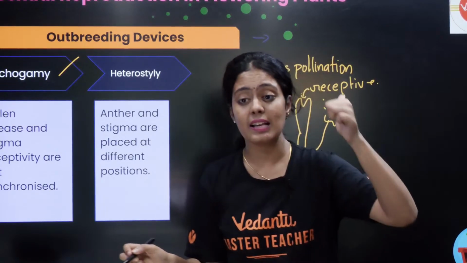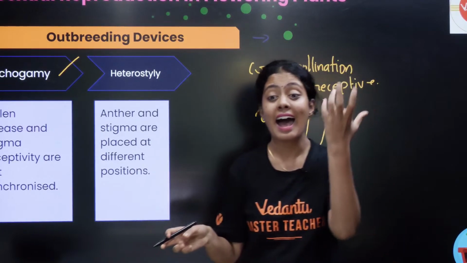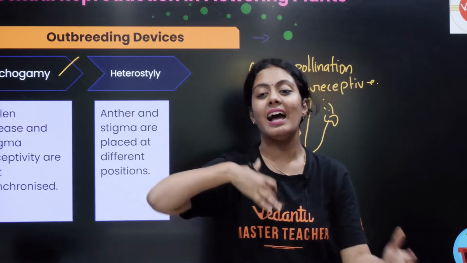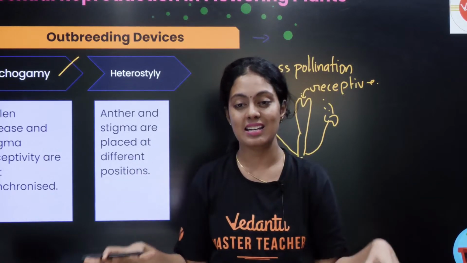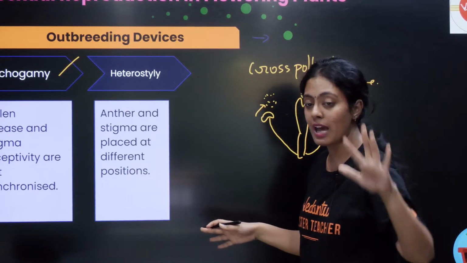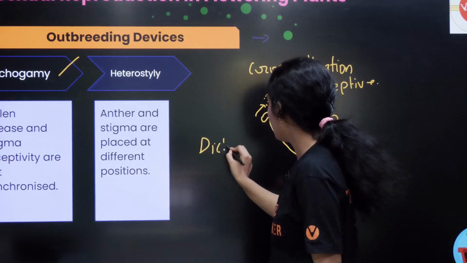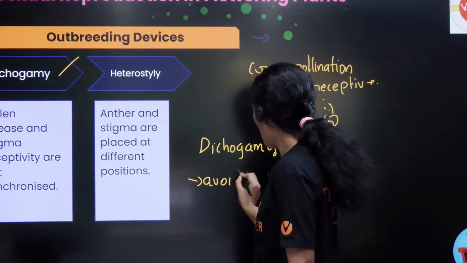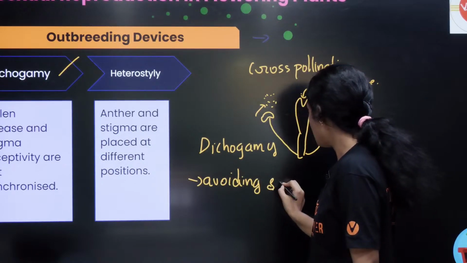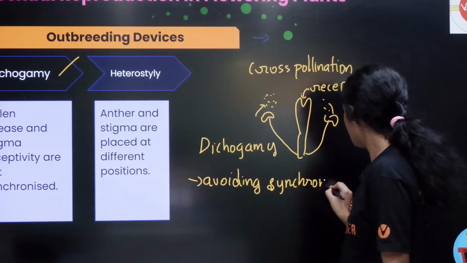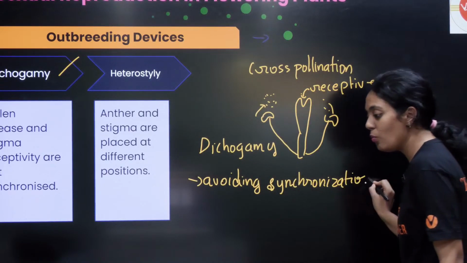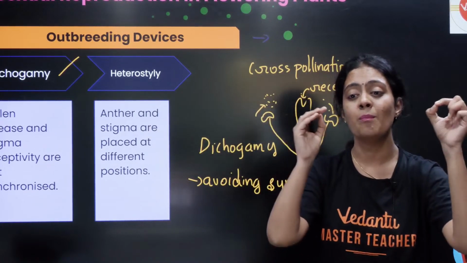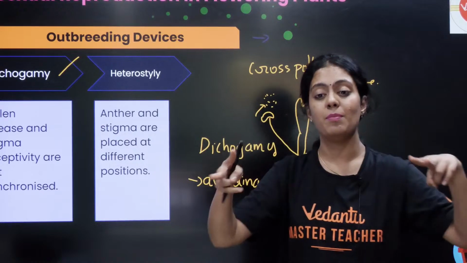But in cross pollination, the anther releases pollen at one time and your stigma becomes receptive at another time. There is no synchronization. That is what we call dichogamy. So what is the first outbreeding device? Even if you don't remember the name, you can just remember it as avoiding synchronization, in the release of anther and the stigma becoming receptive. So these both will not happen at the same time.